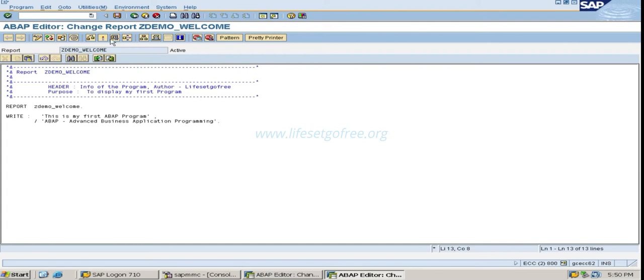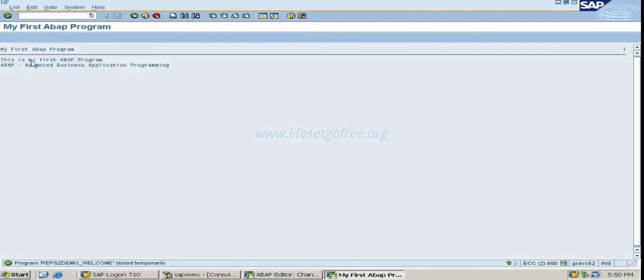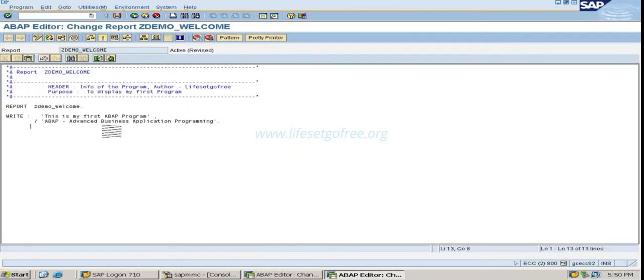as you see in this output, we have, this is my first ABAP program. This starts at column 1, just at the beginning. Suppose I want to shift this to, say, randomly around after 20 characters. I want it to shift to this place. So how can I do this?